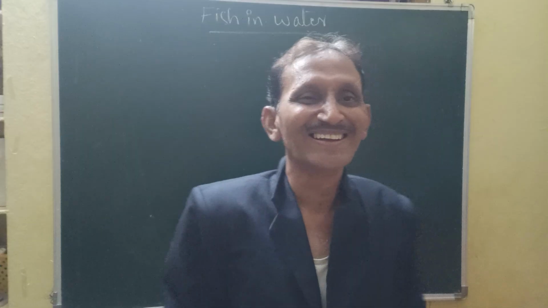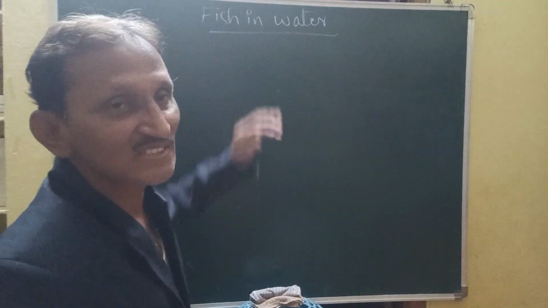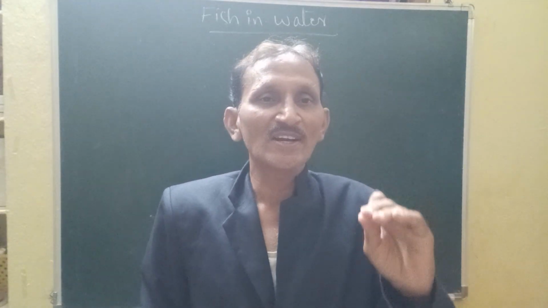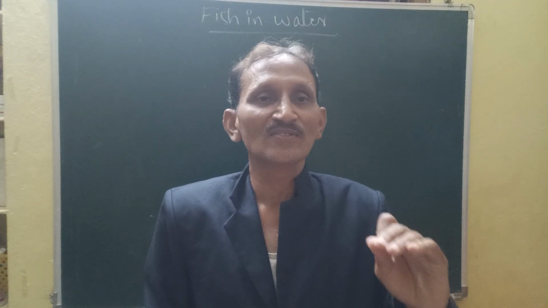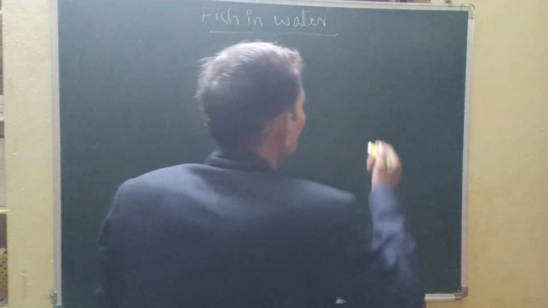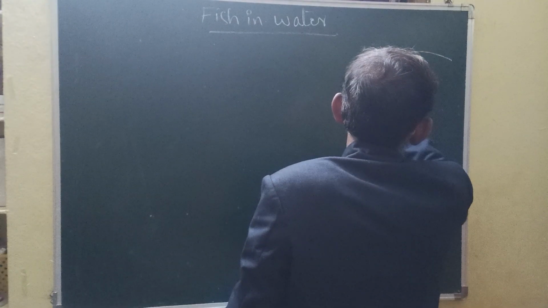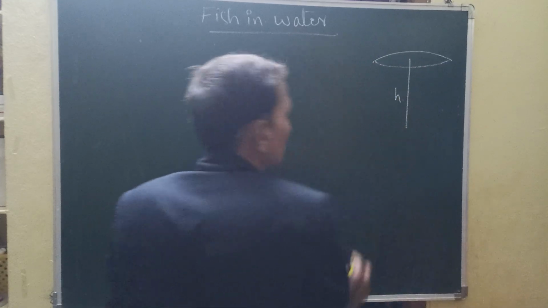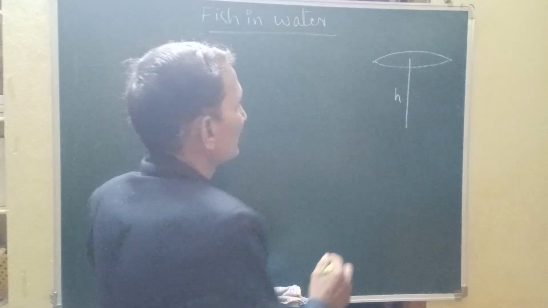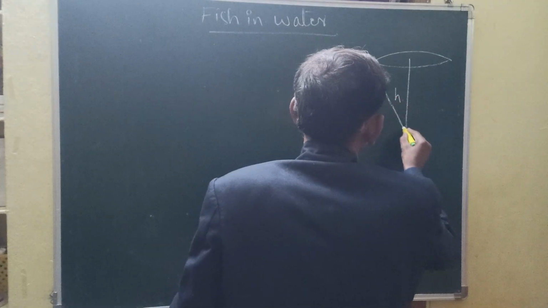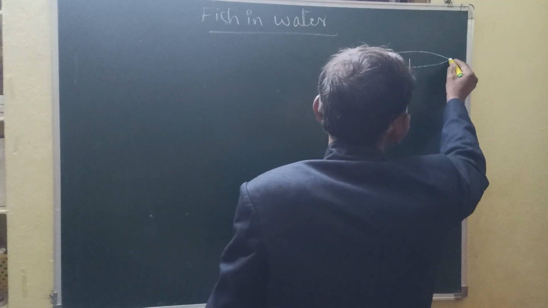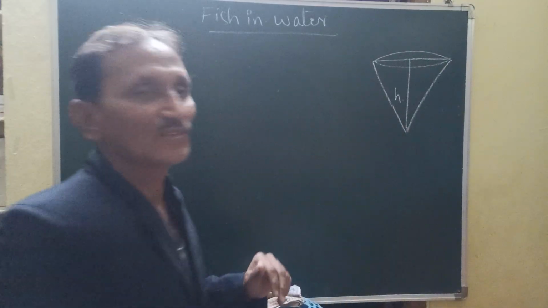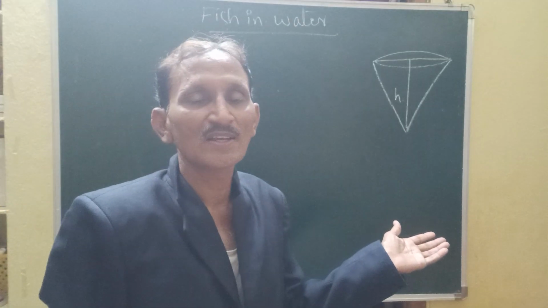Let us discuss about the fish in the water. Imagine a fish is located at a depth of height h inside the water. Now it wants to see the entire world. So when it wants to see the entire world, what is happening here?